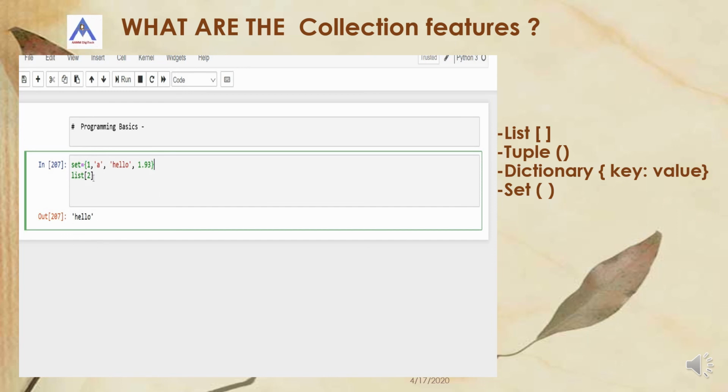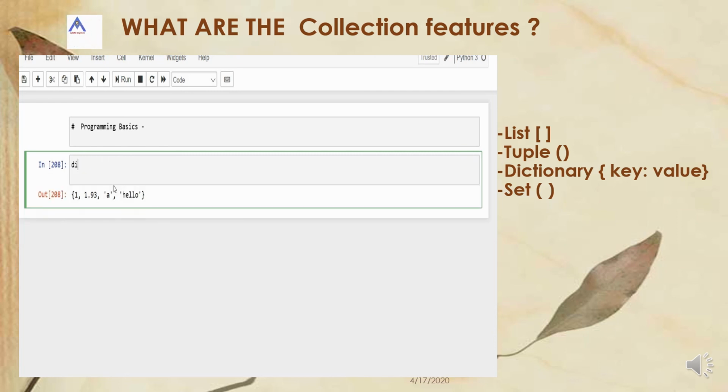For example, when you print this set value and I try to use a duplicate 1, it will not print twice. Only the unique values of the given set of elements are taken into consideration. So only unique values are considered in a set.